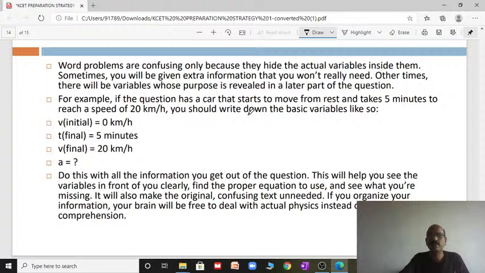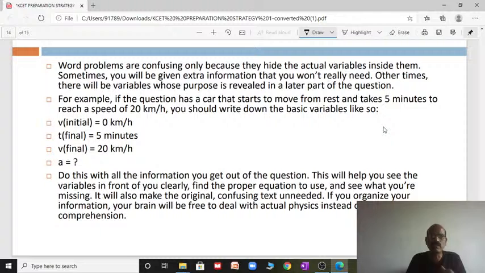So for example, if the question has a car that starts from rest and takes 5 minutes to reach the speed of 20 km per hour, right? You see initial velocity is 0 and time is given, right? Then final velocity is given as 20 km per hour. Then what is the acceleration? Immediately, change in velocity by time, you can go ahead.